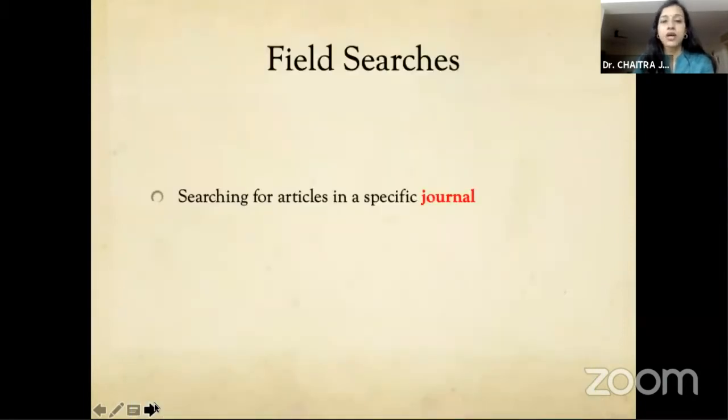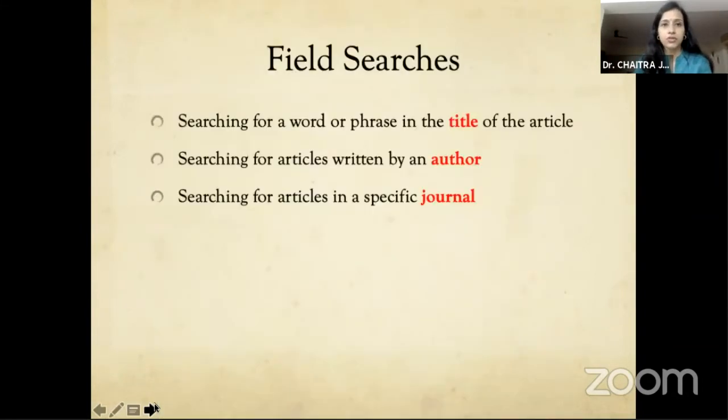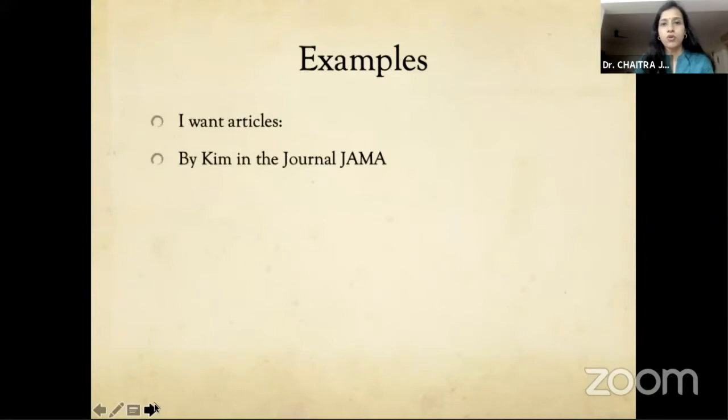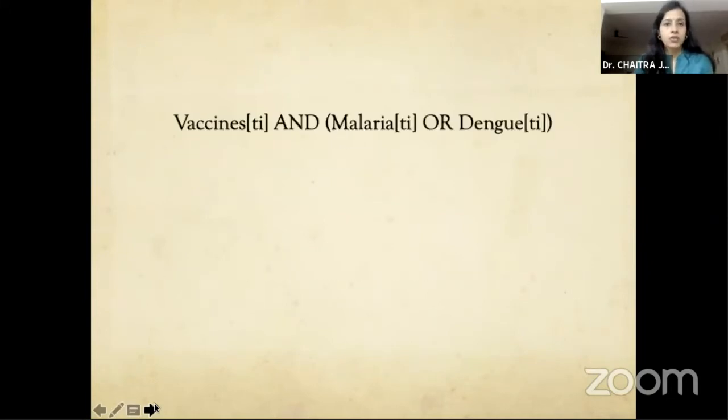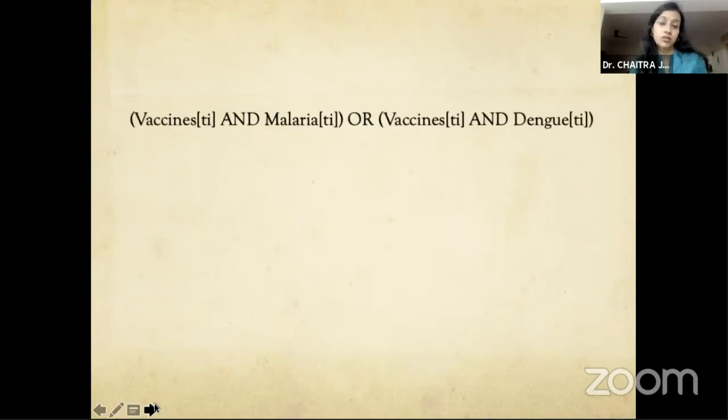You can search for articles in a specific journal. Here, if you put the journal title and give the code, you will get all the articles in that particular journal. So these are some important field searches. I'm not going through the examples because that will be very long. But these are important because they help us fine-tune your search and make it more specific for your particular article.